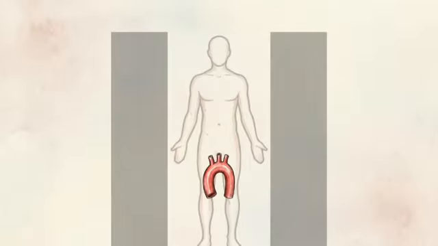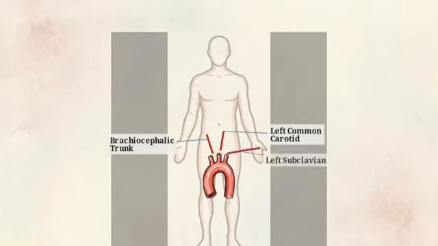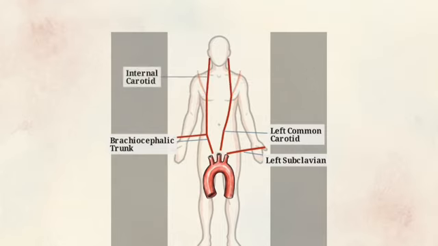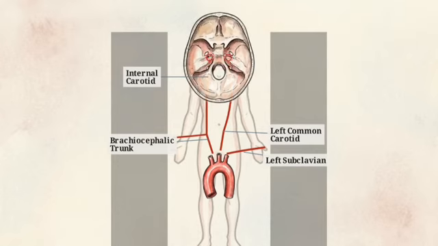This flow begins at the aortic arch, branching into the brachiocephalic trunk, the left common carotid, and the left subclavian arteries. As the common carotids ascend the neck, they reach a bifurcation. The external branch feeds the face, while the internal branch continues upward to enter the cranium.